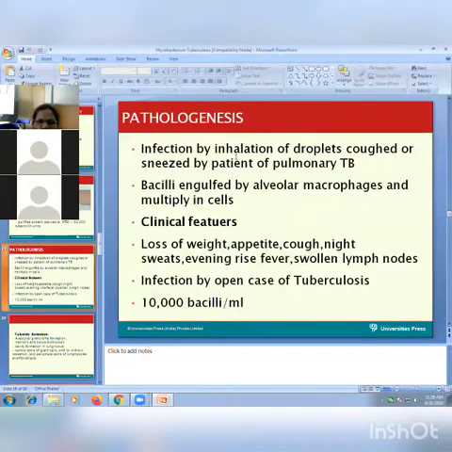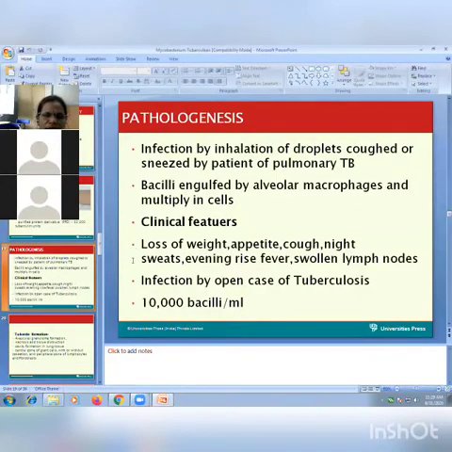Infection by these bacilli occurs by inhalation of the droplets from patients with pulmonary tuberculosis or an open case of tuberculosis. After inhalation, the bacilli are engulfed by the alveolar macrophages and multiply in the macrophages themselves. Because these bacilli are intracellular, they multiply in the macrophages and cause necrosis, with formation of tubercles at that site in the lungs.